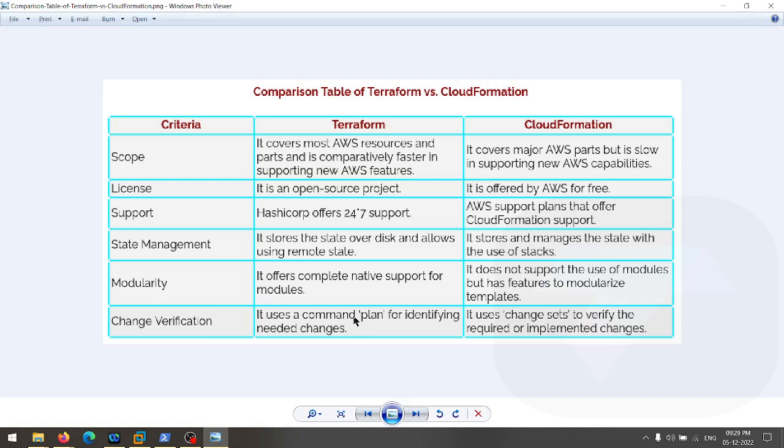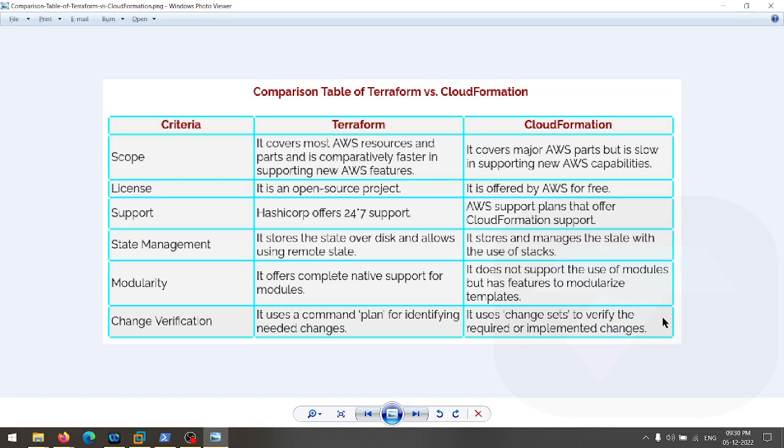There is a planning stage, a command called terraform plan, which shows you the number of changes that are going to be applied. In CloudFormation, it's change sets which show you the information that is going to be applied. This is the basic differentiation between Terraform and CloudFormation.